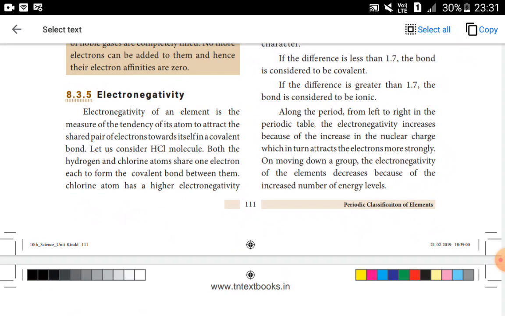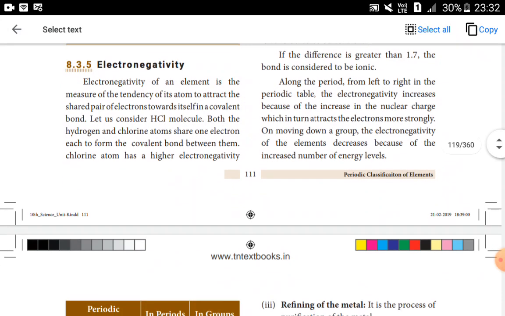So simply you can understand, electronegativity is nothing but the tendency of attracting electron. Simply you have to keep in your mind, electronegativity means it is a tendency of atom attracting electron. At the same time, electropositivity also there. It is called electropositivity. This is completely opposite to the electronegativity. Electronegativity is tendency of attracting electron. Electropositivity is tendency of losing electron.